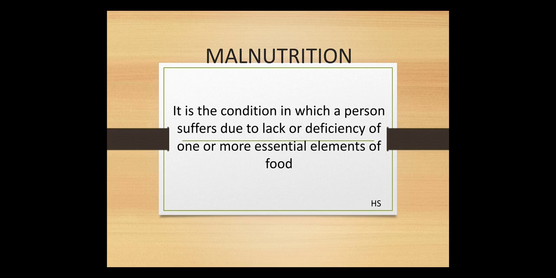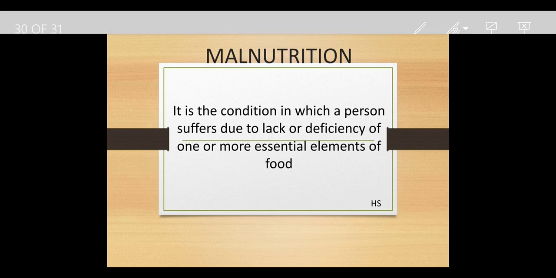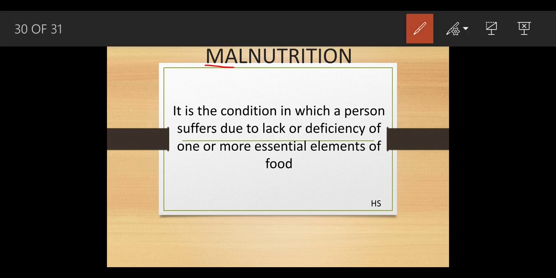Malnutrition. What do you mean by malnutrition? Malnutrition means a deficient amount of diet. It is a condition in which a person suffers due to lack or deficiency of one or more essential elements of food. We have studied this chapter in detail, and we came to the conclusion that if there is a deficiency of protein, kwashiorkor and marasmus can happen.